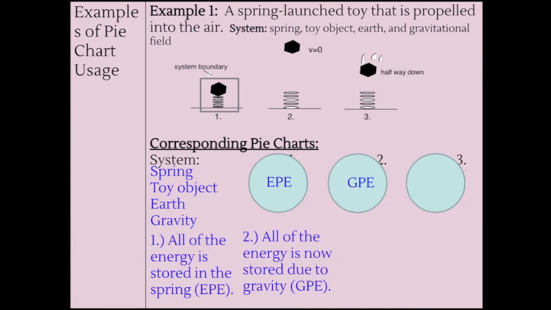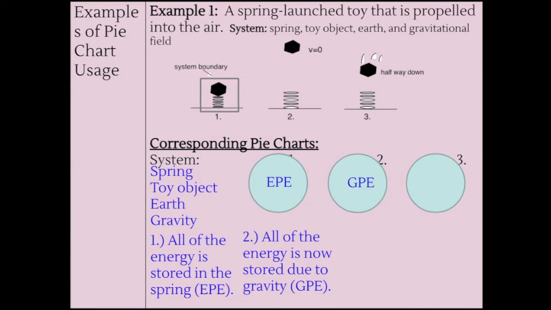And lastly, let's take a look at number 3. So number 3, the spring is not compressed, so there's no elastic potential energy. The object is moving, it's halfway down. Because it's halfway down, that means that we have some height. So we're going to have some gravitational potential energy, and we're also going to have some kinetic. How much of each? Well, it kind of gives it away.